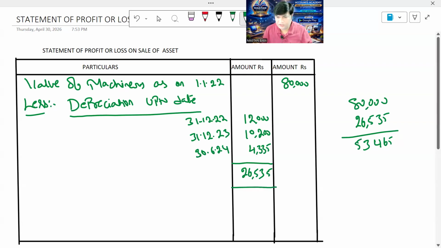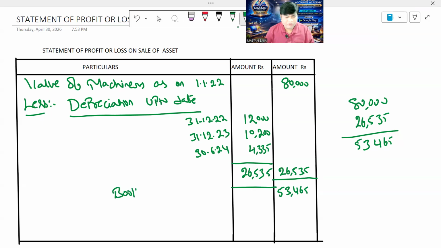So dear student, 26,535 minus, do it. Then how much will you get here? You will get 53,465, and this is the book value. This is what you can call my book value of asset.